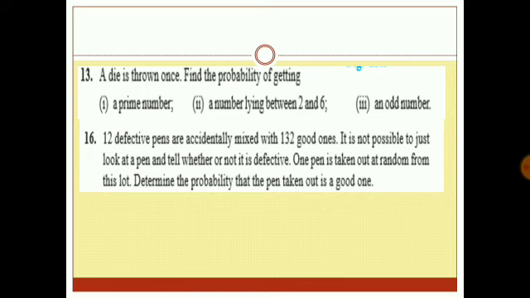16th question. 12 defective pens are accidentally mixed with 132 good ones. It is not possible to just look at the pen and tell whether or not it is defective. One pen is taken out at random from the lot. Determine the probability that the pen taken out is a good one.